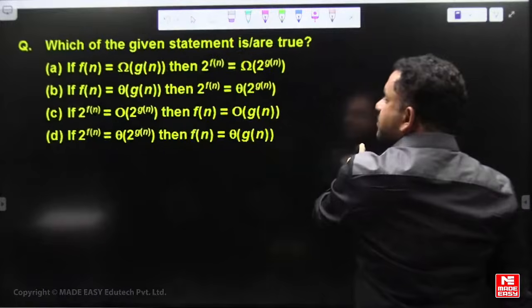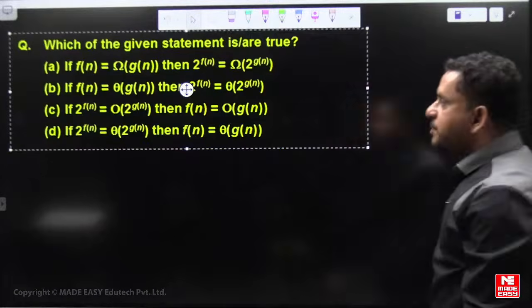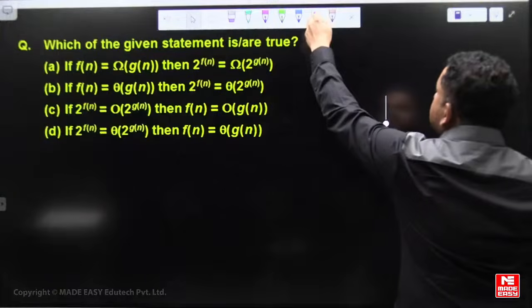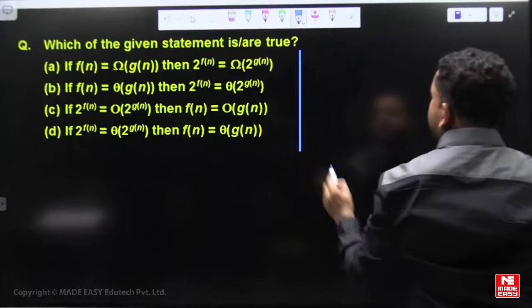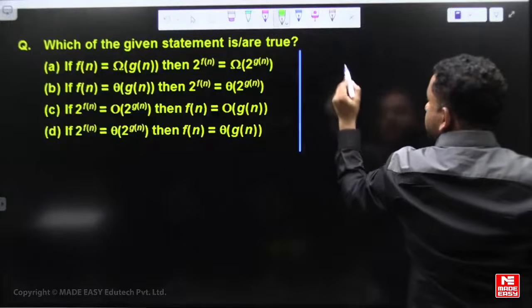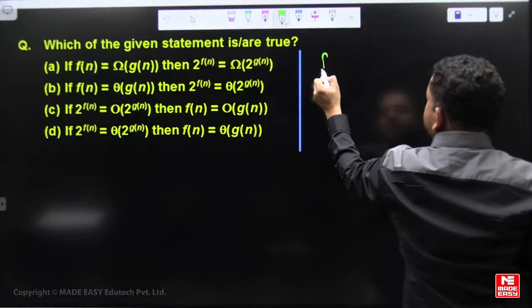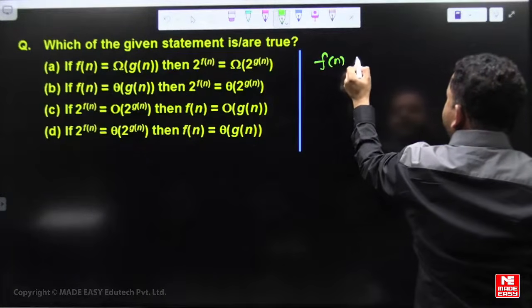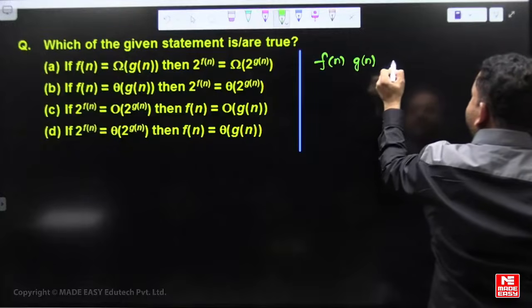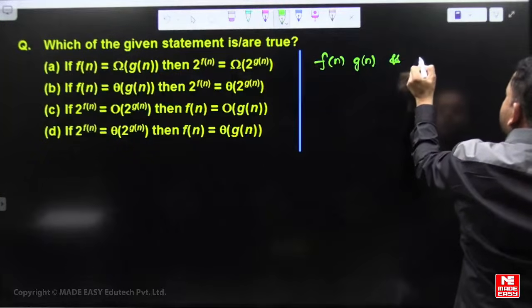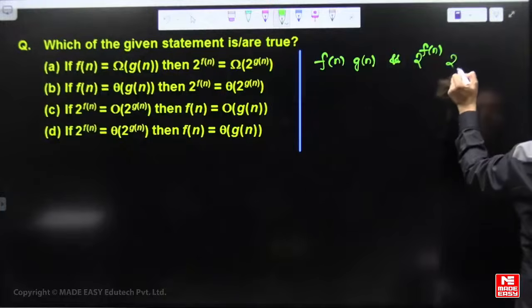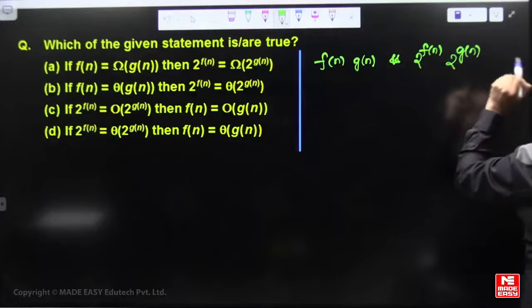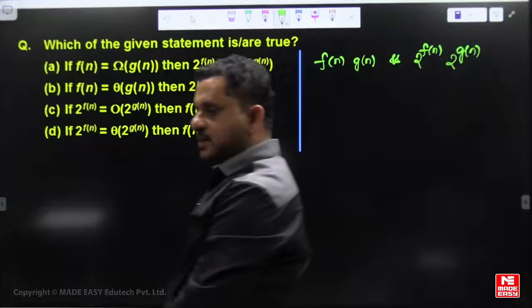So asymptotic comparison between 2 power f of n and 2 power g of n versus f of n and g of n. Answer this.